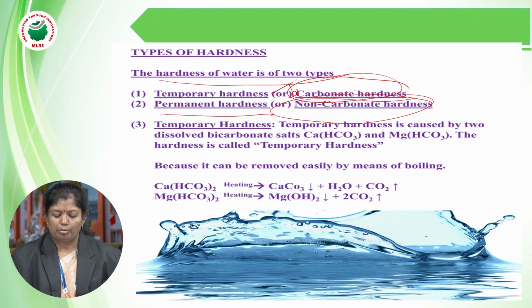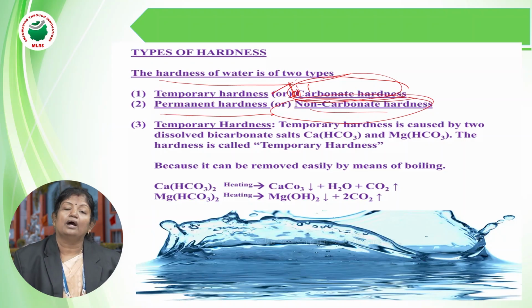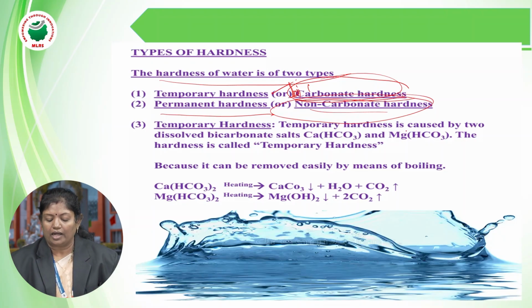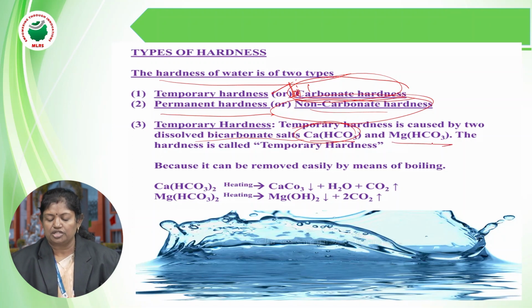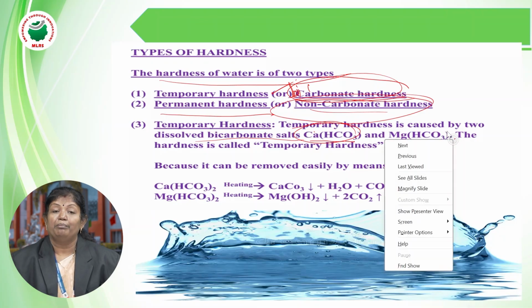Temporary hardness or bicarbonate hardness, permanent hardness or the non-carbonate hardness. So what is this bicarbonate hardness? Why is it called temporary hardness? Which salts will make the water temporarily hard? Temporary hardness is caused by two dissolved bicarbonate salts, calcium bicarbonate and magnesium bicarbonate. Keep in mind, calcium bicarbonate and magnesium bicarbonate make the water temporarily hard.